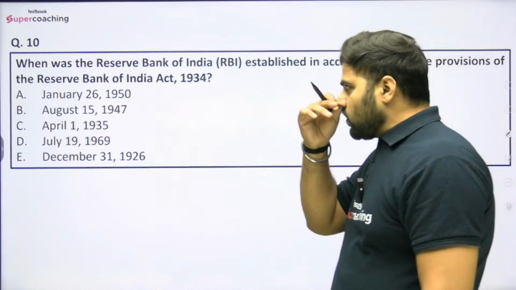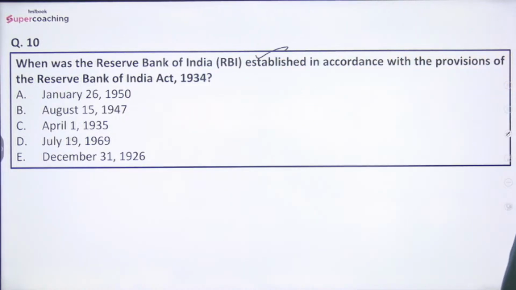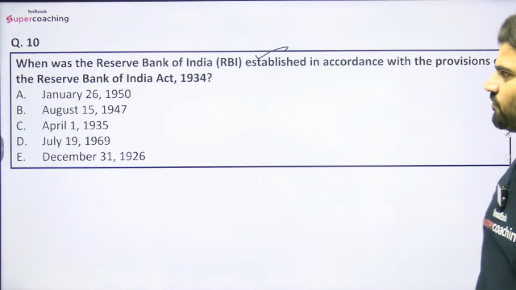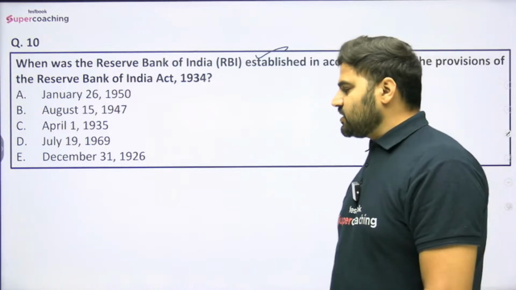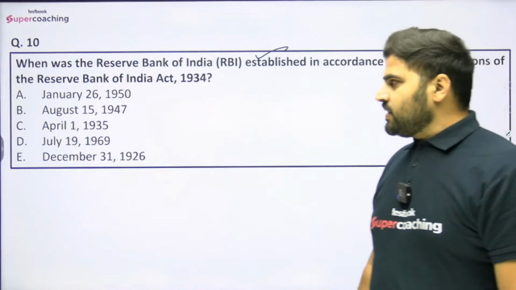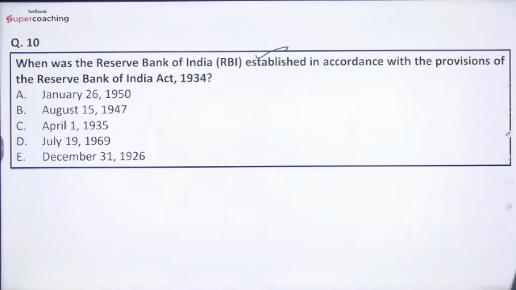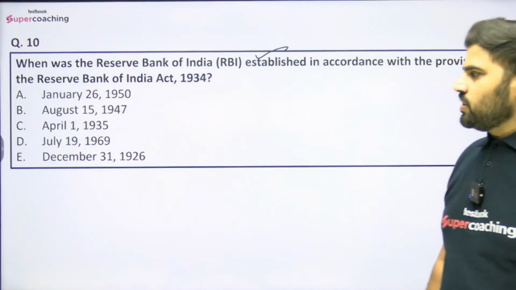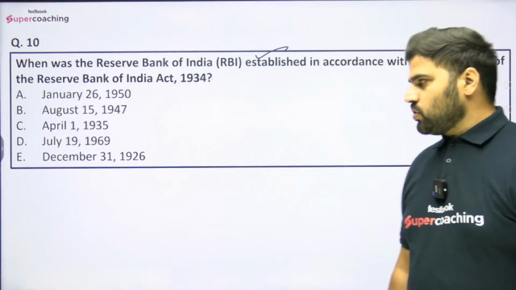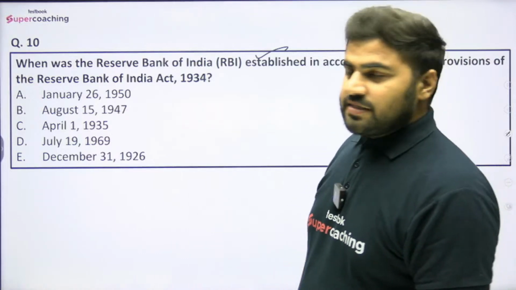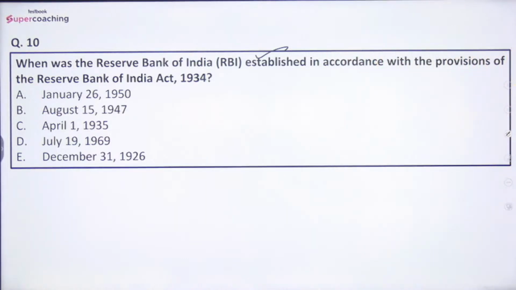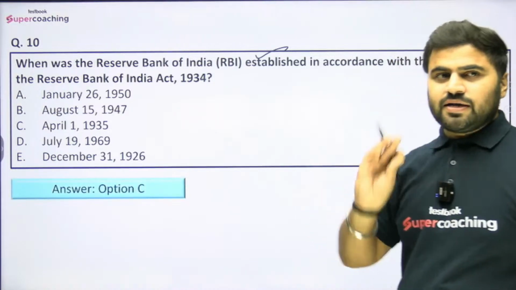Question number 10th is, when was the RBI established in accordance with the provisions of the Reserve Bank of India Act 1934? कब establishment हुआ था RBI का? Options are 26 January 1950, August 15, 1947, 1st April 1935, July 19th 1969 or December 31st 1926? बताइए फ्रेंड्स, do let me know when was the RBI established in accordance with the provisions of the Reserve Bank of India? So right answer is option number C, that is 1st April 1935, right?